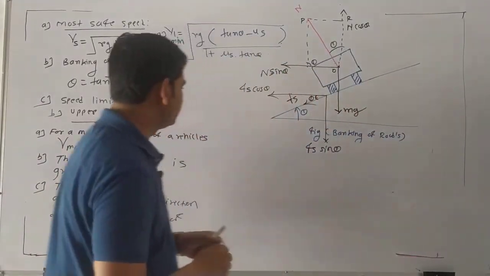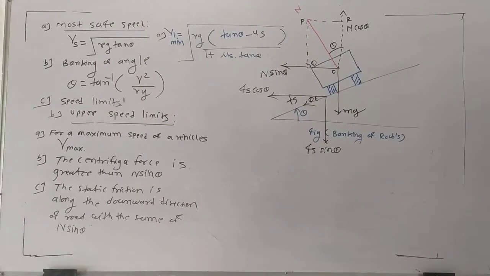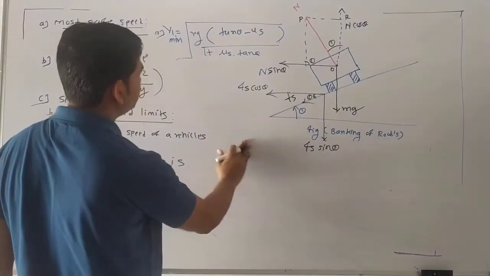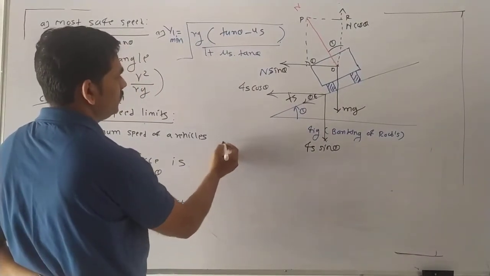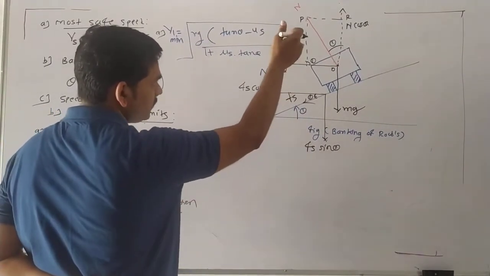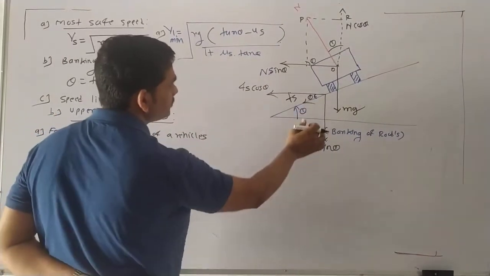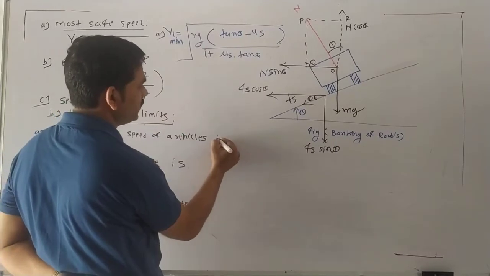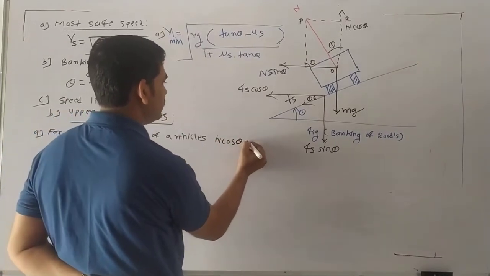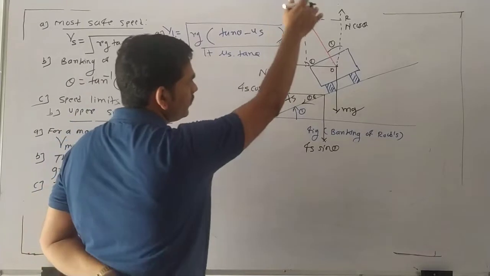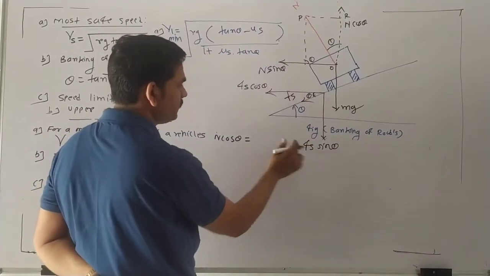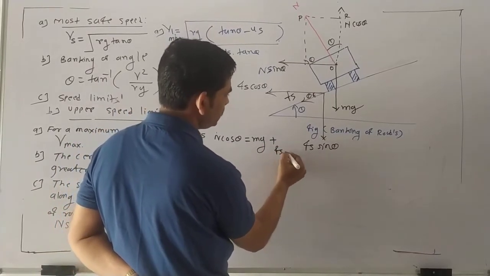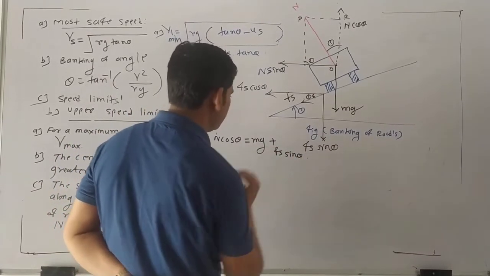Then after that, boys, we solve these derivations. After solving these derivations, what do we get here? See, we first consider the downward direction in that figure. So here N cos theta is in the upward direction. Then downwards we have Mg and this friction force. So Mg plus the friction force, Fs sin theta.